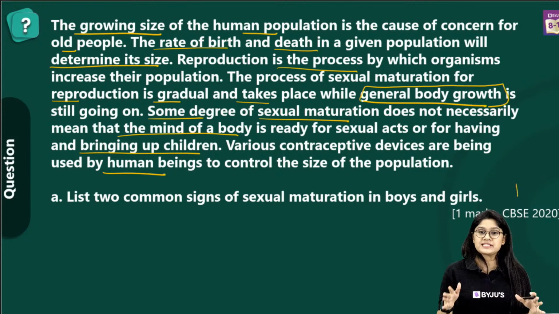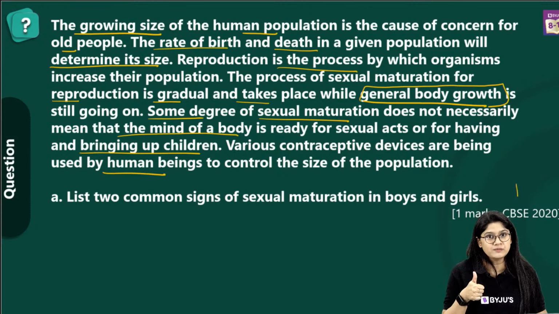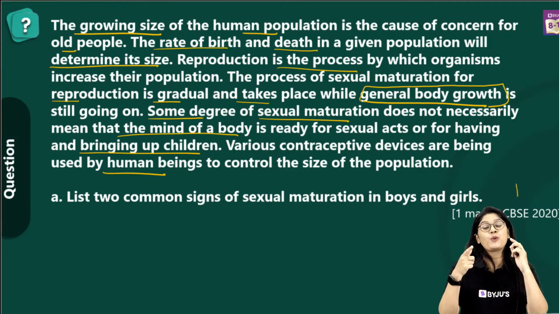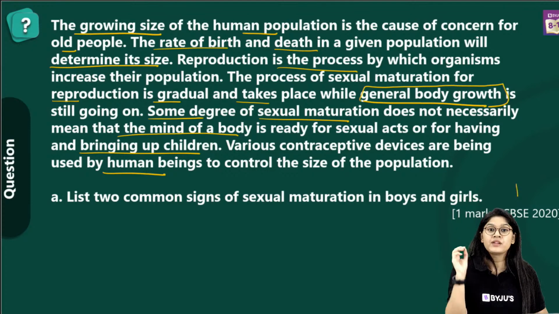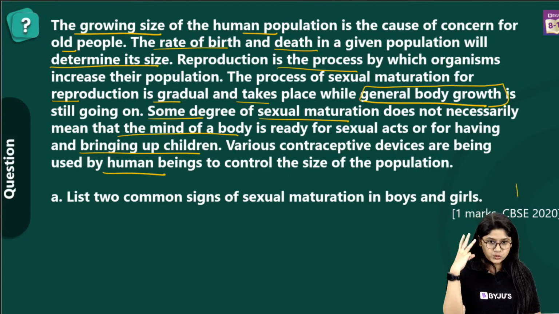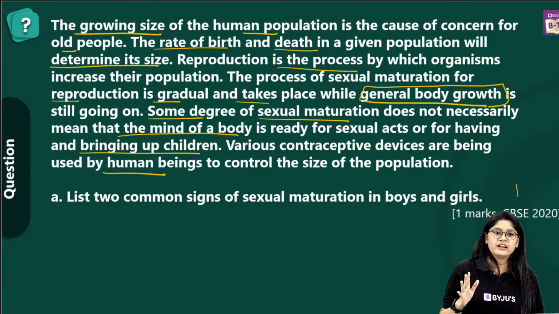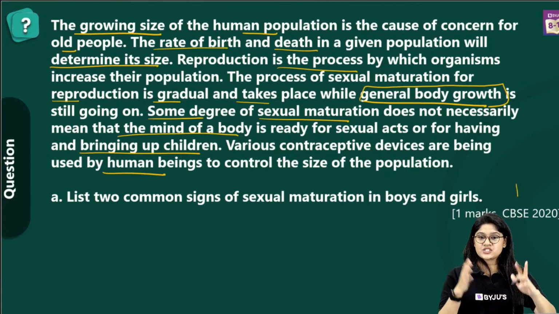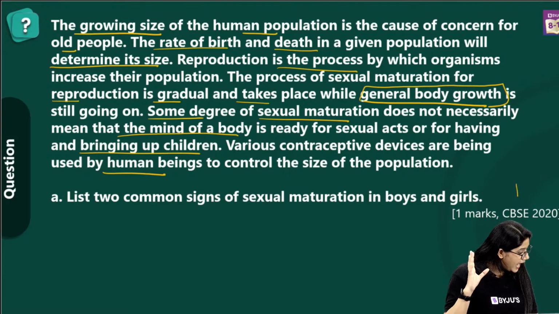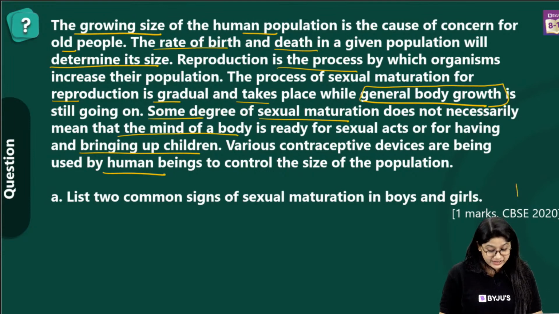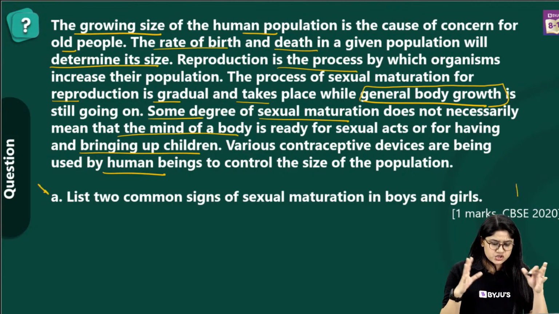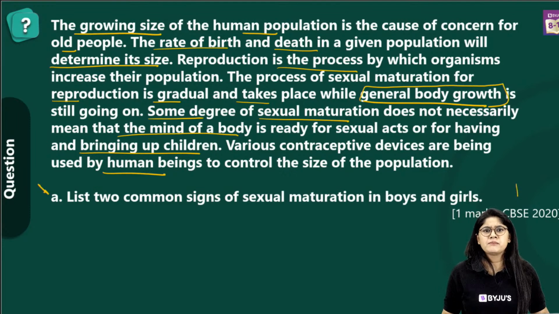So 2 important things that we are focusing on over here are the population, right? Actually 3 important things: the population, the reproduction process, in general the puberty, and most importantly a very important topic, the contraceptive methods. So we have 3 important points from the question itself. Are we there? Once you're reading the question, I hope you got the idea of what we are looking for.